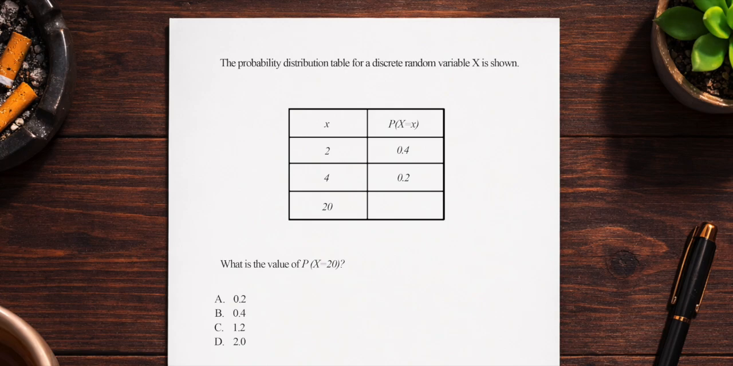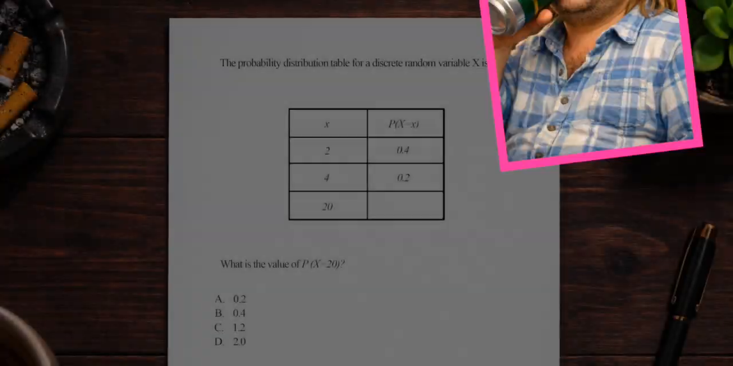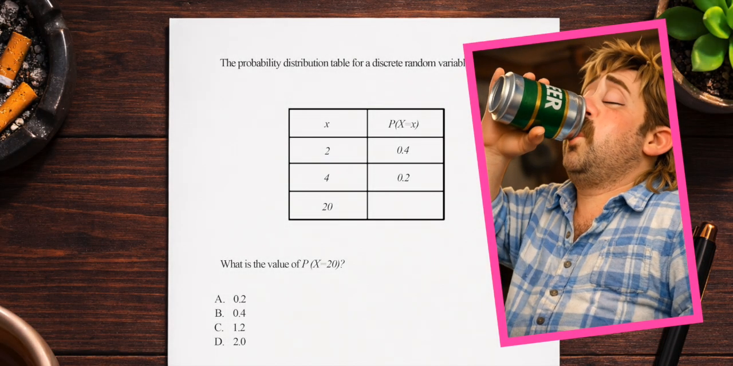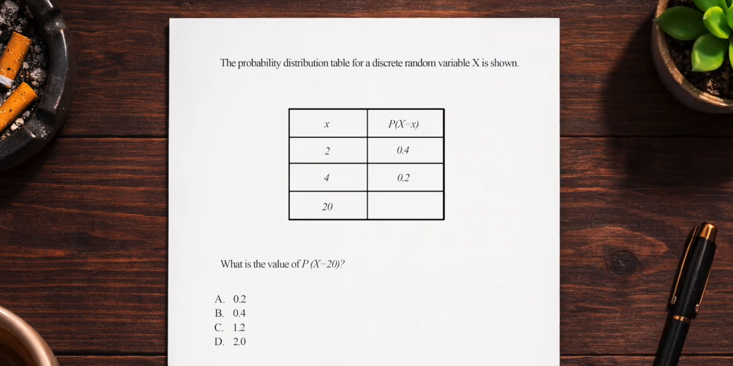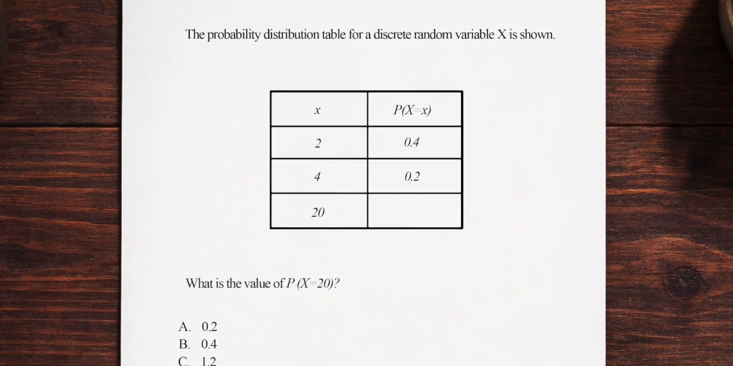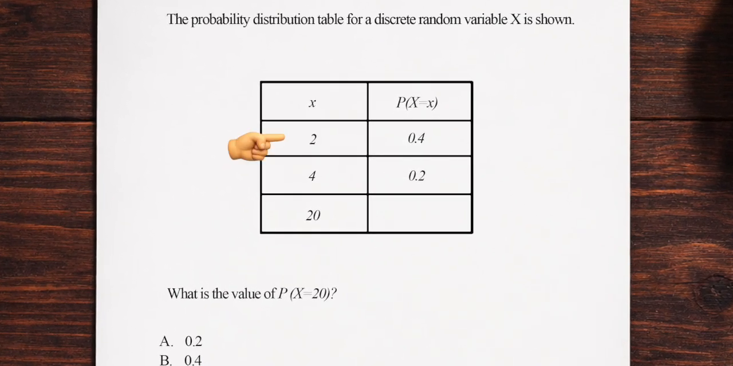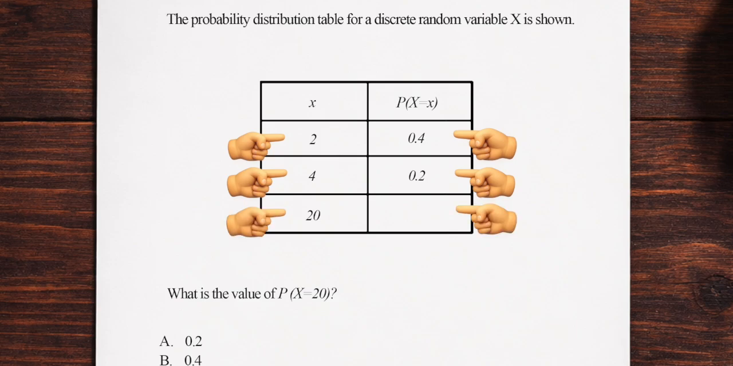Well, what if we applied it to a real-life scenario? Would that help? This is Dale, and Dale loves to drink beer. Boy, does he love to drink beer! And by looking at the table, we can see that Dale drinks 2 beers 40% of the time and 4 beers 20% of the time. So we need to find out how often that dumbass Dale drinks 20 beers.